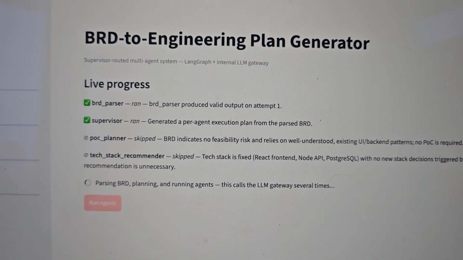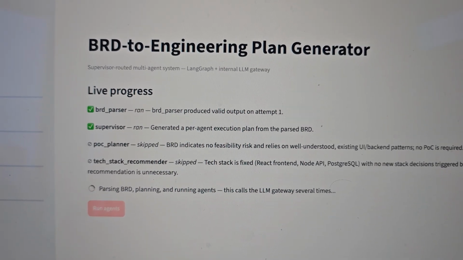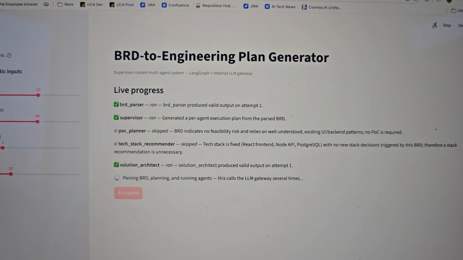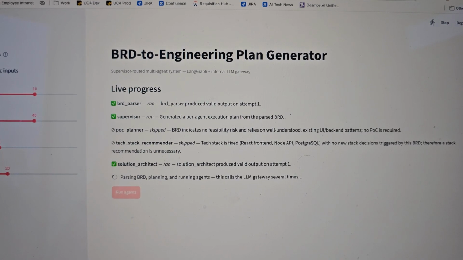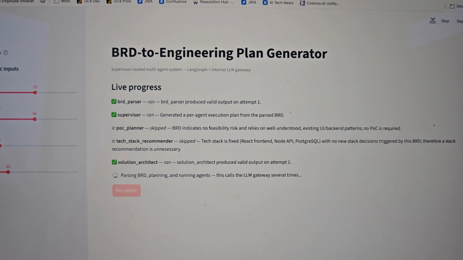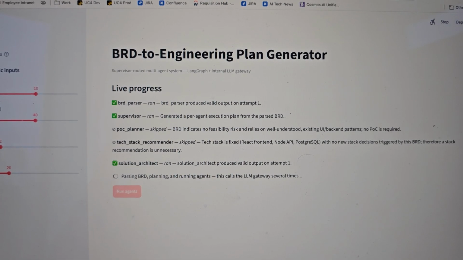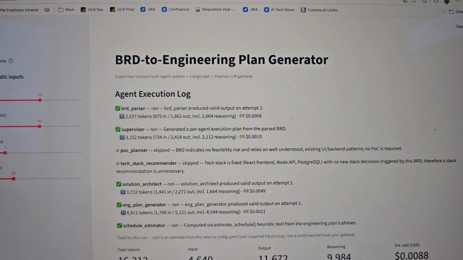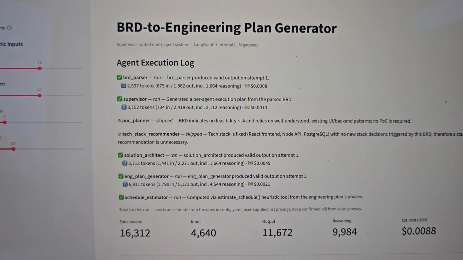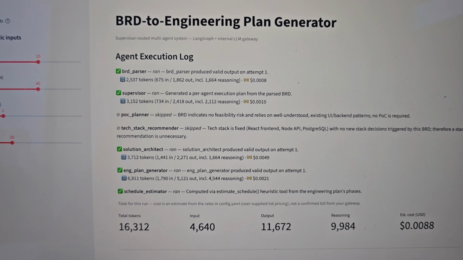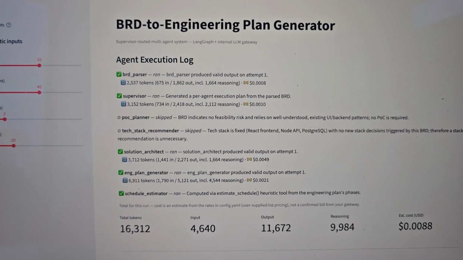Let's go into the next agent, which is the estimate and plan generation. The supervisor has sent it to the solution architect because it understood that the POC planner and tech stack recommender are not necessary for this minor BRD. The solution architect has completed, and the next agent kicks in right after. You see the solution architect, engineering plan generator, and everything has run. You can even notice that the token count for this minor BRD is way lesser, almost a third of what we saw with a full BRD generation.